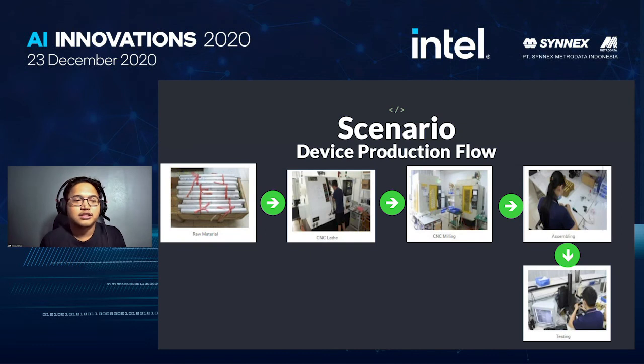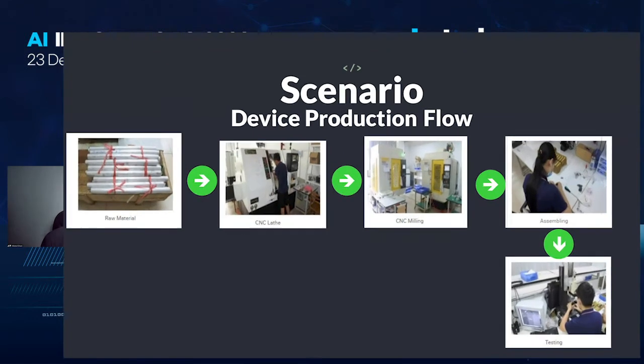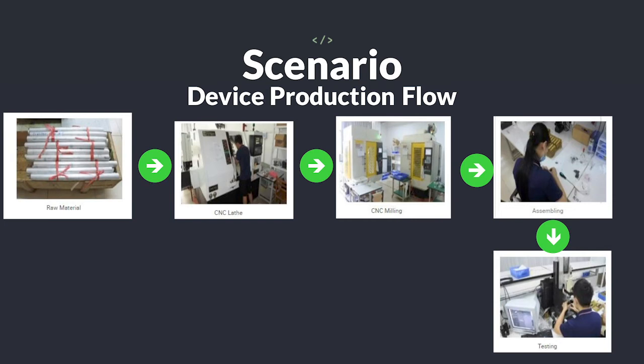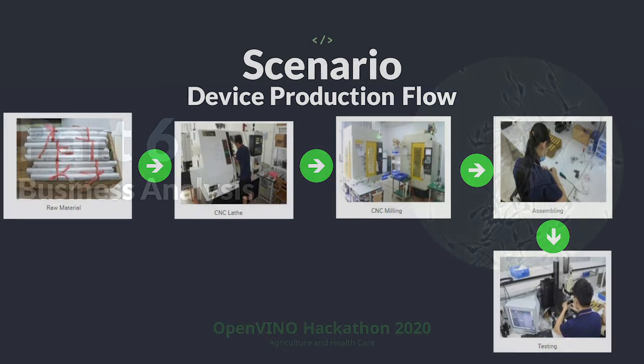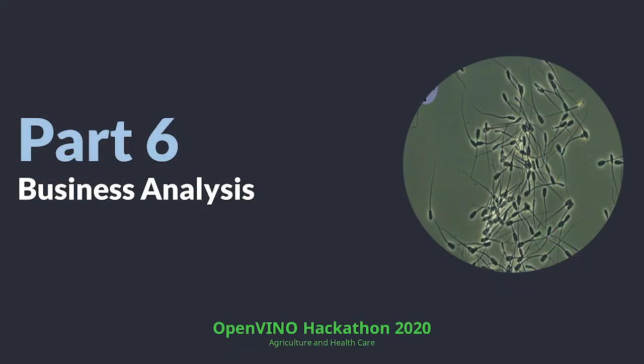This is the device production flow. First, we prepare our raw material, and then the raw material will be processed in a CNC lathe and milling. After that, the microscope components can be assembled and tested for use in EasySperm. And next is the business analysis.